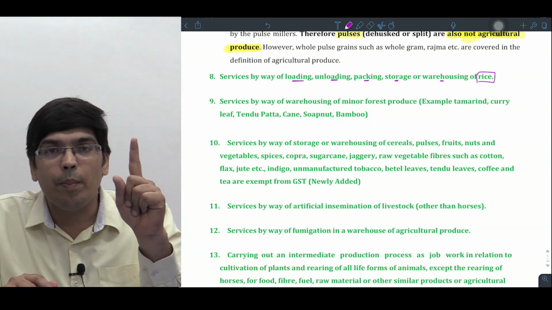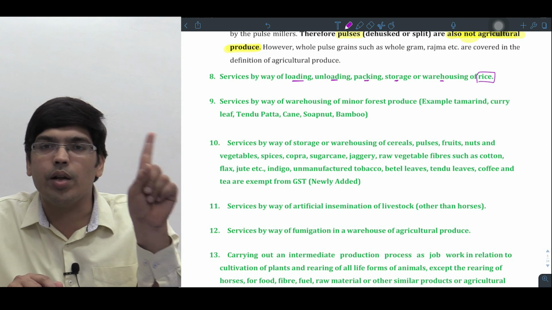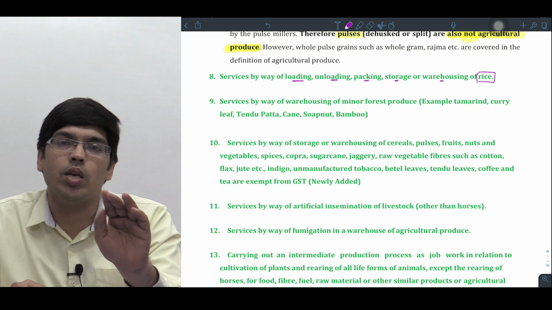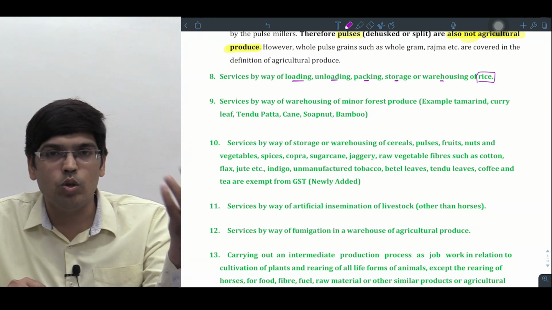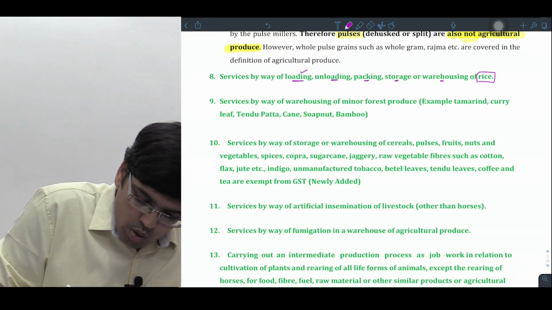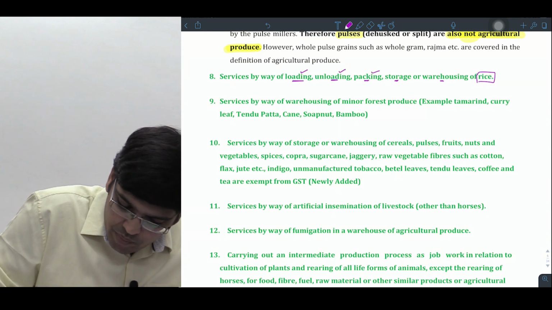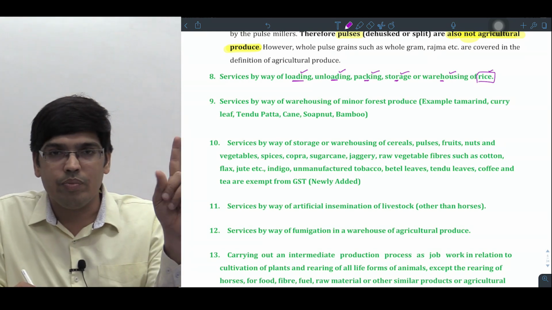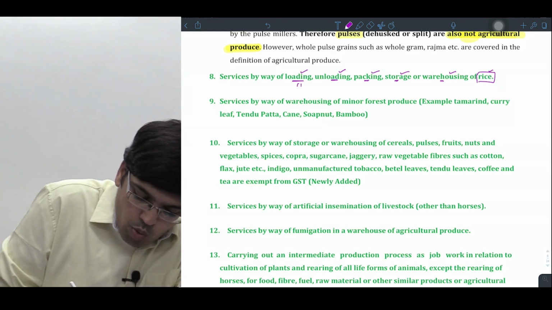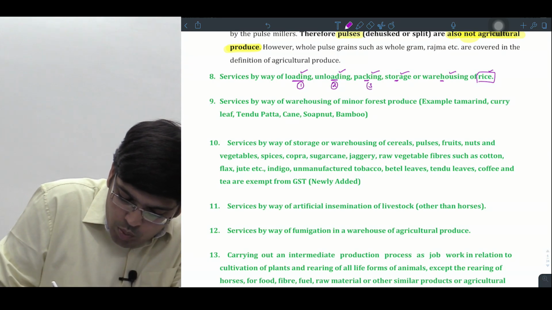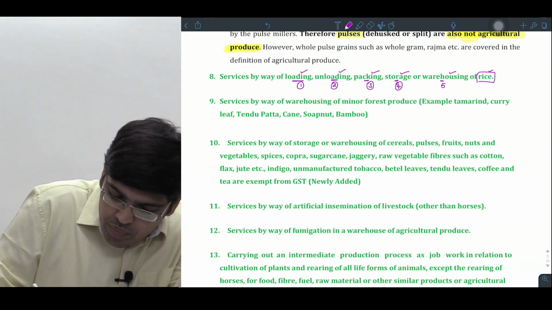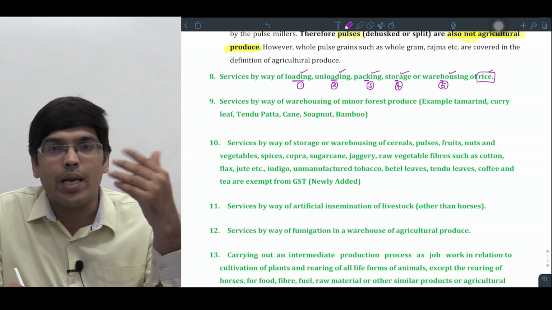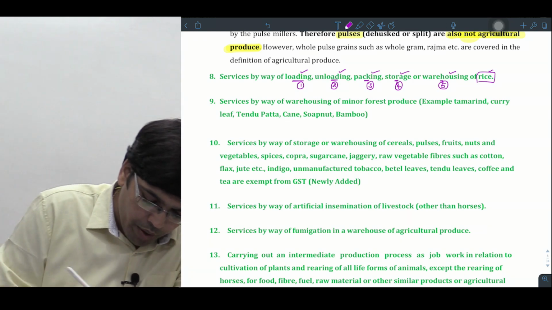No. If you remember, paddy is an agriculture produce, rice is not an agriculture produce. बोला ना. So for rice, government has given other exemption, saying that because the consumption of rice is huge, when it comes to loading, unloading, packing, storing and warehousing of rice, even such activities are taken as what, sir? Exempt. पर याद रखना पांच ही है. First is what, sir? Loading. Second is what, sir? Unloading. Third is what, sir? Packing. Fourth is what, sir? Storing. And fifth is what, sir? Warehousing. These 5 activities in relation to rice are taken as what, sir? Exempt. Am I clear? Next point. Point number 8 हो गया.